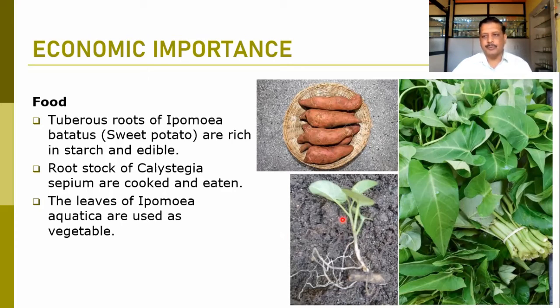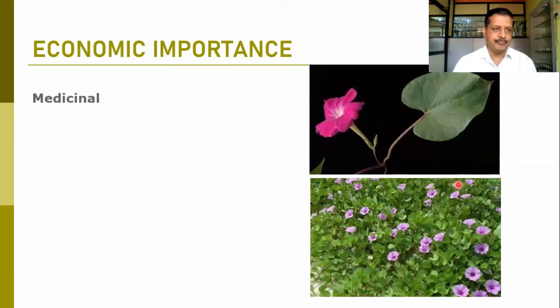And the leaves of Ipomoea aquatica. This is a hydrophytic plant, and in this Ipomoea aquatica the younger tender leaves can be used as a vegetable. So here you can find the cut leaves, and this is the actual habit of that particular plant. So these are the Ipomoea aquatica leaves. So tubers, roots and leaves can be used as food in this family.